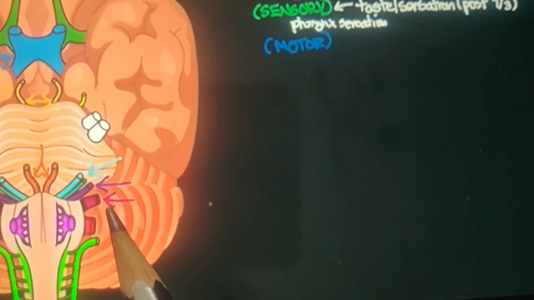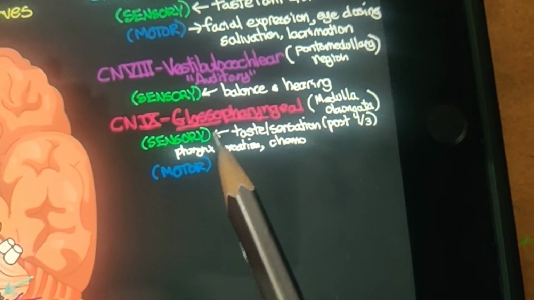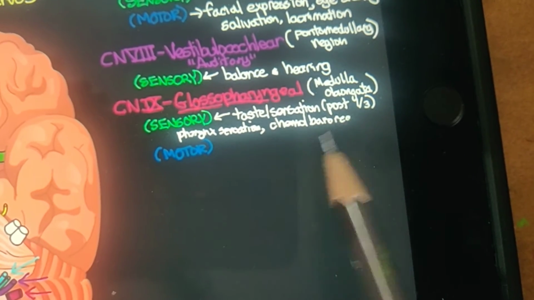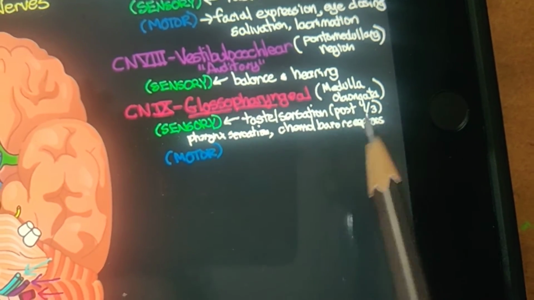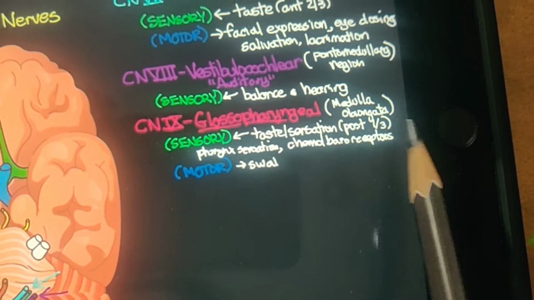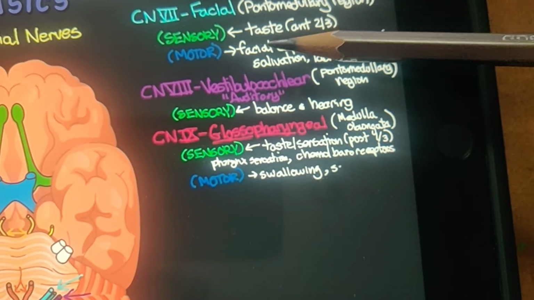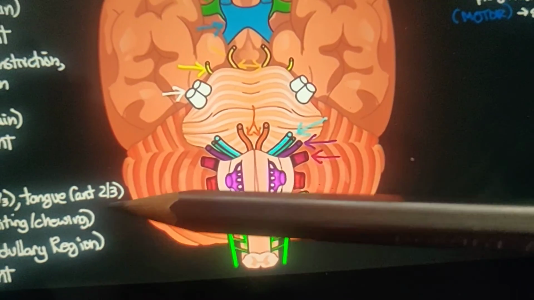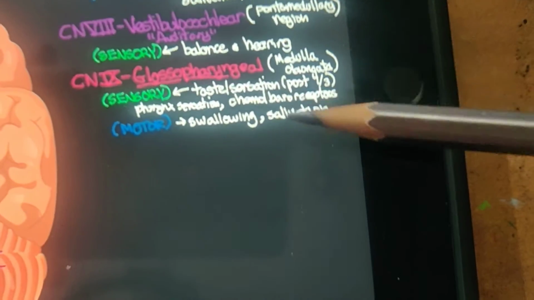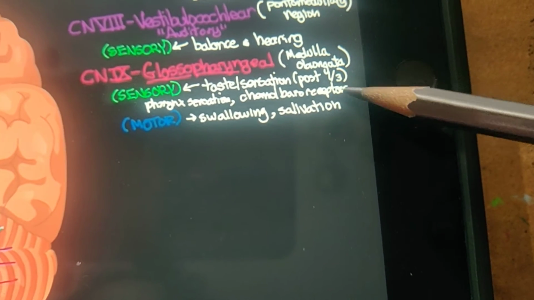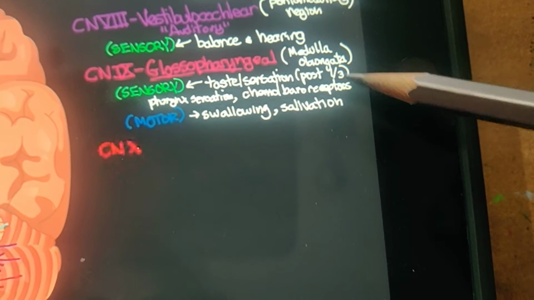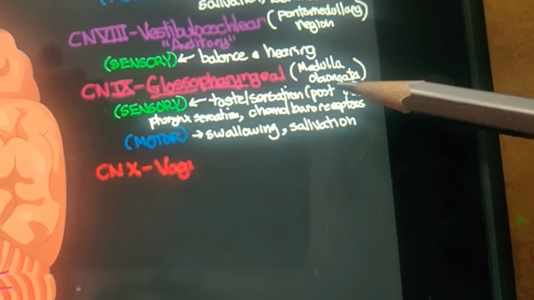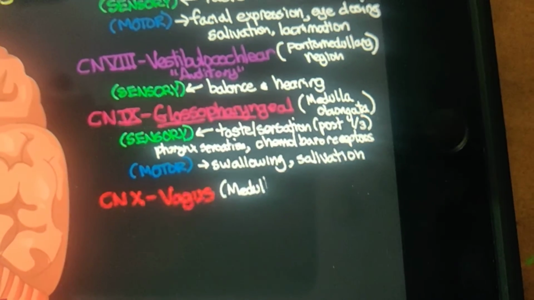So that is over here, this one. Okay, that is the ninth one, glossopharyngeal. It is helpful for taste sensation of the posterior one-third. Above, we have seen the taste of the anterior two-third portions, right? So here we have seen the posterior one-third portion, the remaining portion, of the glossopharyngeal.